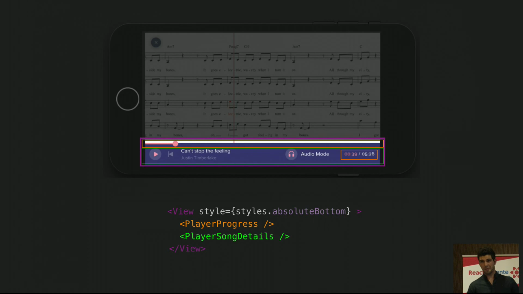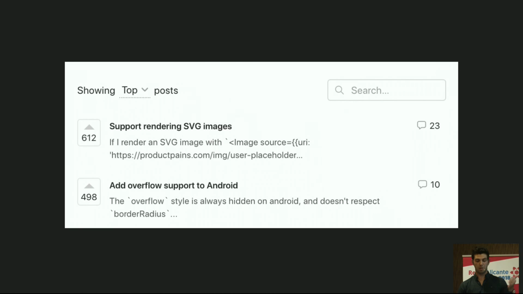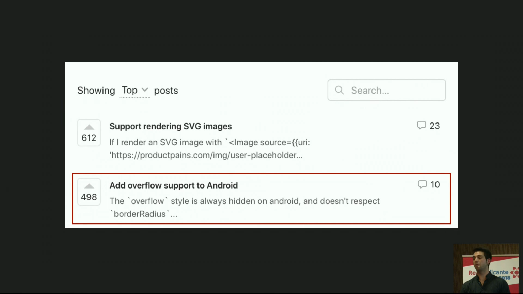So our first attempt will look like this. We'll use some flex position, and then we will use absolute position for the timer to move it out of the bounds of the other one. But that will work on iOS, but it won't work on Android. Does anybody know why? Testing your React Native knowledge. No? Okay. Do you remember this slide? So I kindly introduce you to the second most demanded feature on React Native, which is add overflow support to Android.